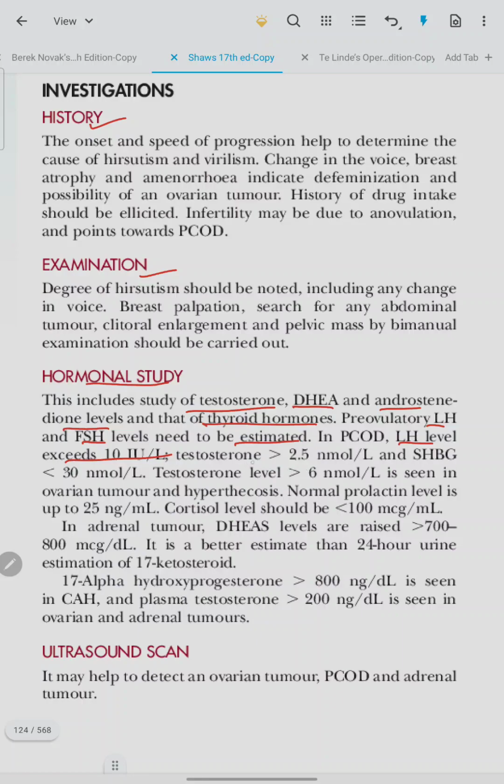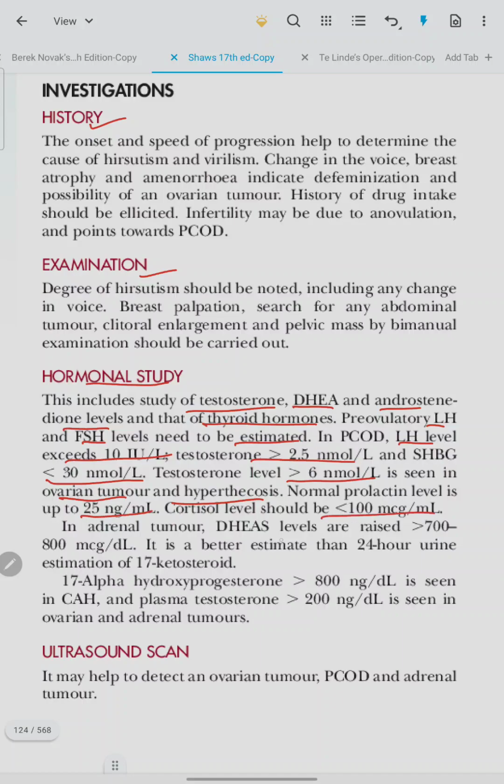Testosterone is greater than 2.5 nanomole per liter. SHBG is less than 30 nanomole per liter. Testosterone level greater than 6 nanomole per liter is seen in ovarian tumor hypertrichosis. Normal prolactin level is up to 25 nanogram per ml. Cortisol level should be less than 100 mcg per ml.